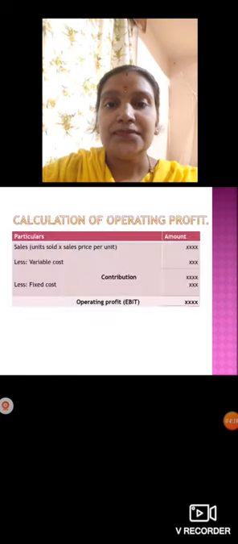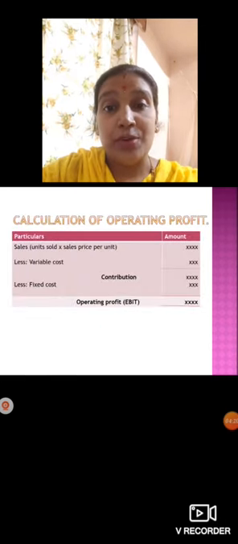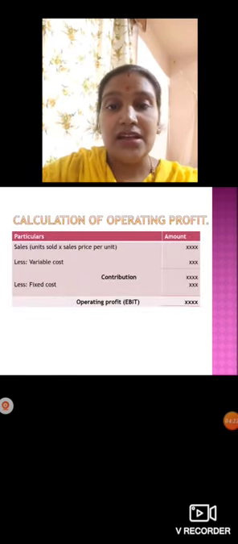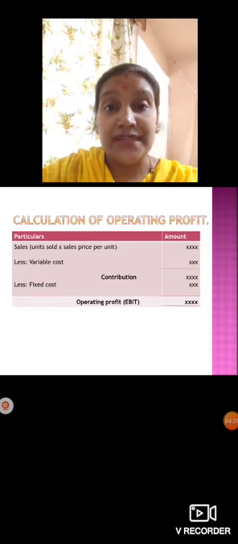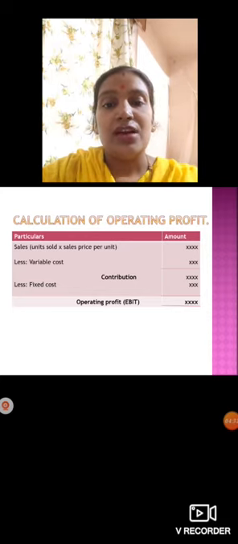Okay, the next we have how to calculate operating profit. Now we have the format here. Sales, from that sales we are going to less variable cost, then we'll get a contribution. From contribution, if you less fixed cost, then you'll get operating profit here.